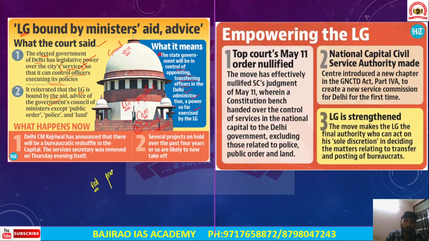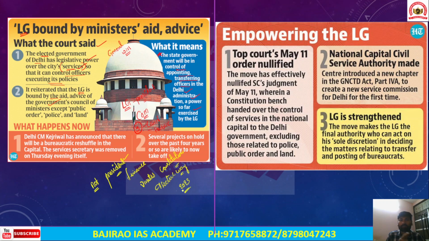There is no need to reserve every matter for the president's consideration, and even day-to-day administrative matters should not be referred to the president. Only matters related to finance or any matter which violates the constitution should be referred to the president. In that way the general will of the public through the elected government can be fulfilled, and governance and administration will take place in a more effective way. So this was the judgment of the constitution bench in May 2023.